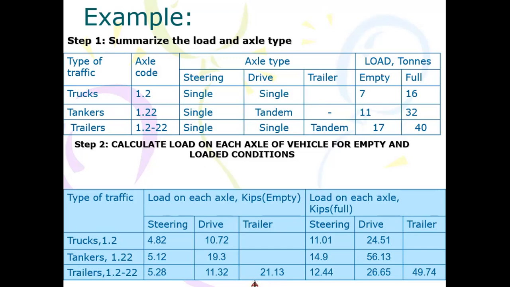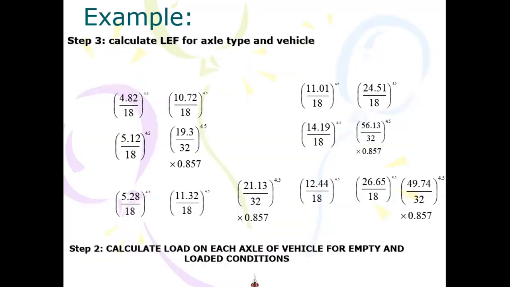In the two scenarios, empty and loaded, that's how you have calculated the load on each axle. Now, our objective was not to calculate the load on each axle. Instead, we were talking about equivalent single axle load on the highway. So, in the next step, we are trying to calculate the load equivalence factor for axle type and the vehicle.